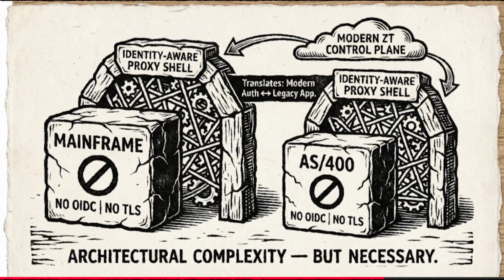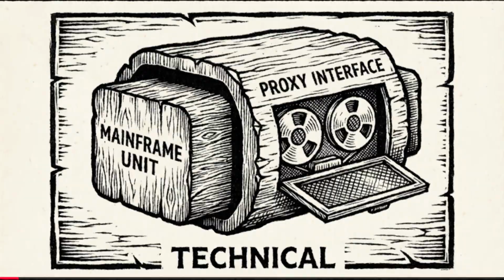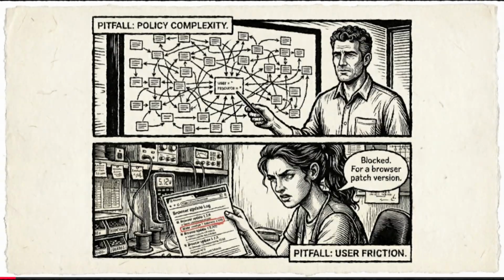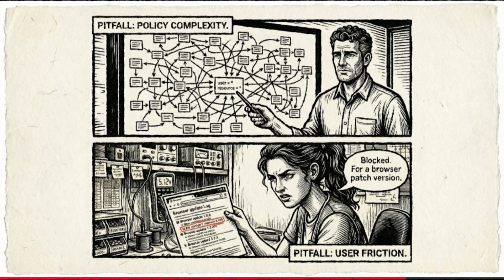The most significant barrier is legacy debt. Mainframes, AS400 systems, and legacy proprietary applications do not support modern protocols like OIDC or mTLS. You cannot simply install a zero-trust agent on them. The solution is often to wrap these applications in identity-aware proxies, which adds architectural complexity but allows them to participate in the zero-trust ecosystem. Another pitfall is policy complexity.